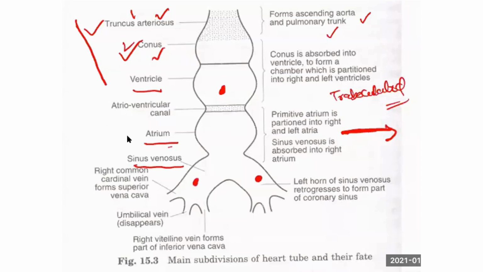The left horn regresses to form the coronary sinus, which is the vein of the heart. Arterial supply to the heart is the right and left coronary artery. Corresponding to the coronary artery, the vein of the heart is the coronary sinus.